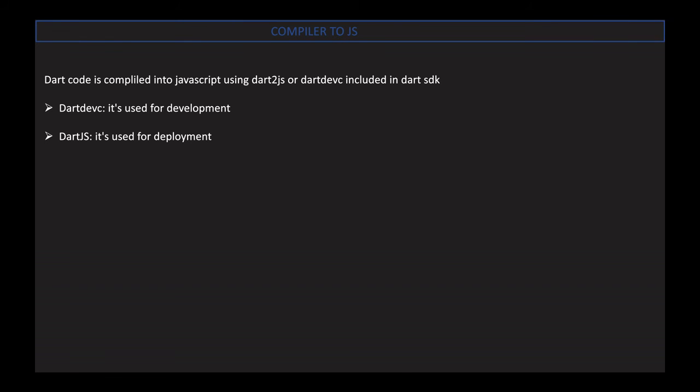Dart code is compiled into JavaScript using Dart2JS and Dart DevC, included in the Dart SDK. DevC is used for development. It allows a user to run and debug their web application using any modern web browser. Dart2JS is used for deployment. The user can compile a Dart file into JavaScript format using the dart2js tool.